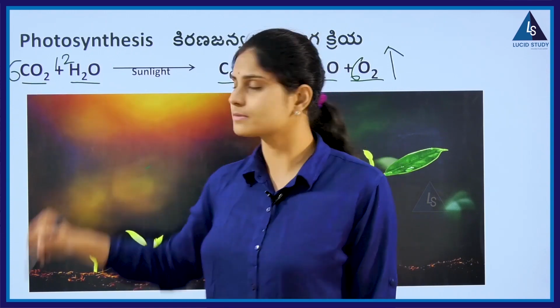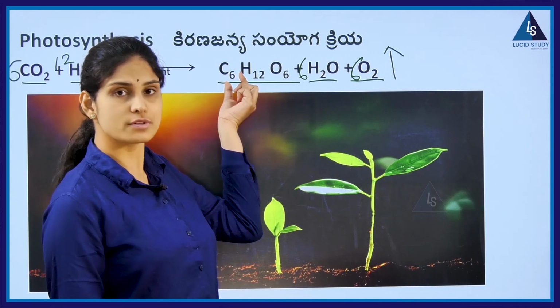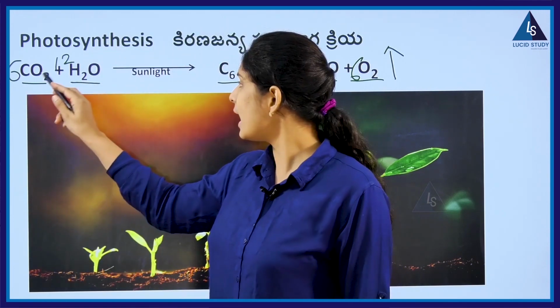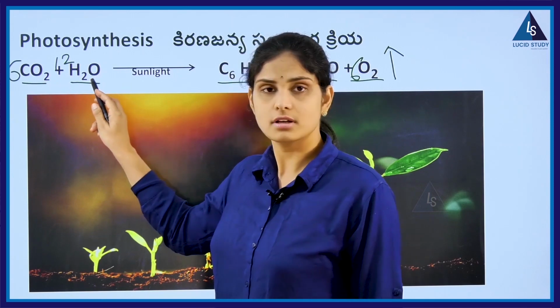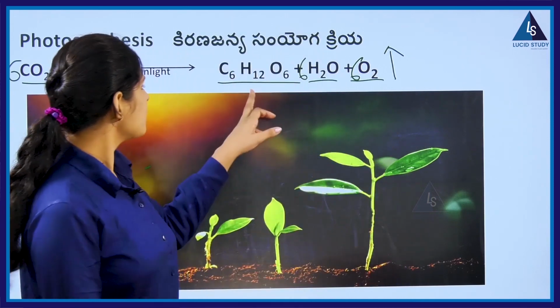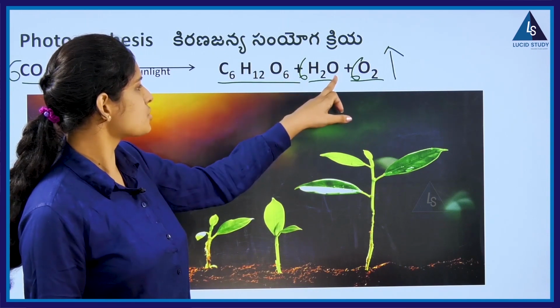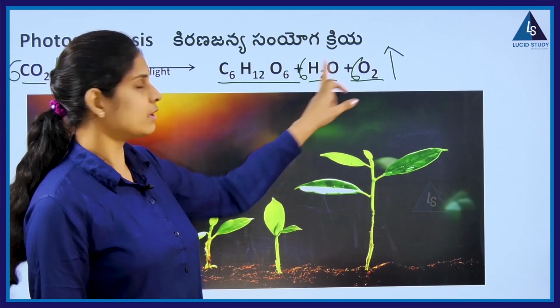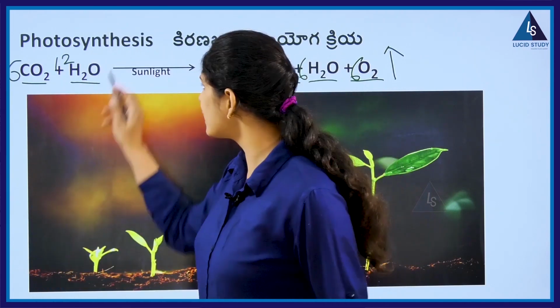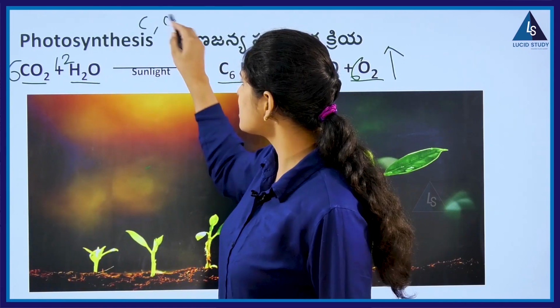Carbon should be 6, and yes, we have 6 carbon here. Then oxygen: 12 plus 12 is 24 on both sides, well balanced. So we have balanced carbon and oxygen.